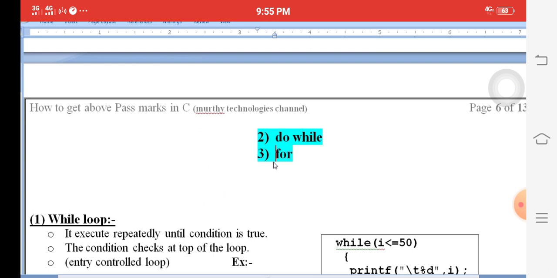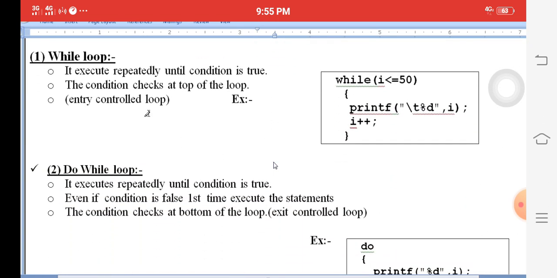Here, the first one is called the while loop. The while loop executes repeatedly while the condition is true. The condition is checked at the top of the loop, so it is an entry control loop. Execute the statements repeatedly until the condition is false, then stop.